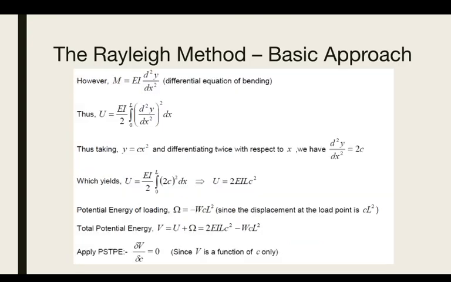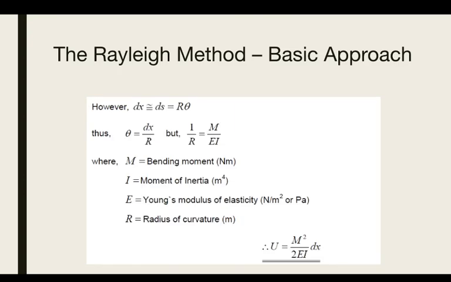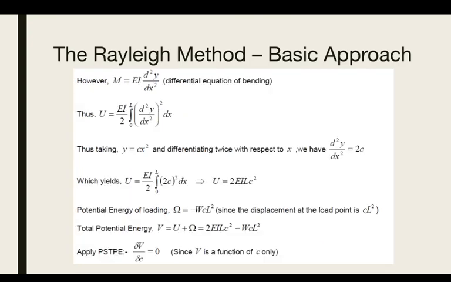However, moment is equal to ei d squared y by dx squared. So you will get the differential equation of bending. So you can substitute into u, and u will be equal to m squared divided by 2ei dx. So you can write u equal to ei divided by 2 integral 0 to L of d squared y by dx squared, squared, dx.